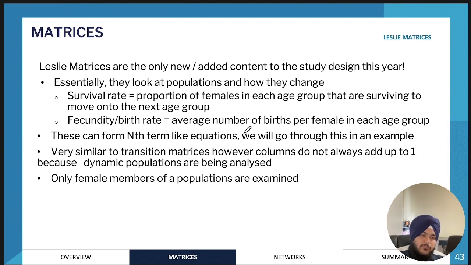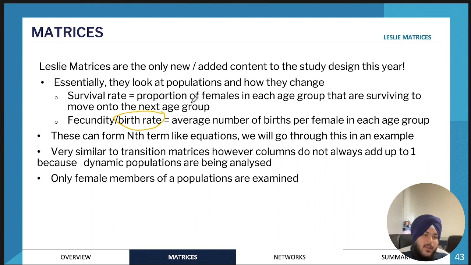So in that case, we would have a birth rate and a survival rate. Going from week 1 of the insect population to week 2, we might have only some of the insects going into the next stage. And then from week 2 to week 3, we might only have a certain proportion of the population going from the second age group to the third age group. And then from the third age group, we don't really have a survival rate because they're all going to die off after 3 weeks.